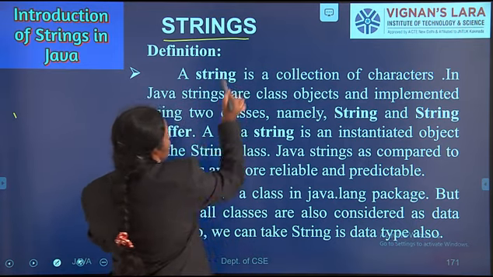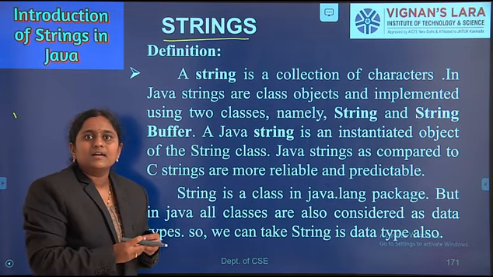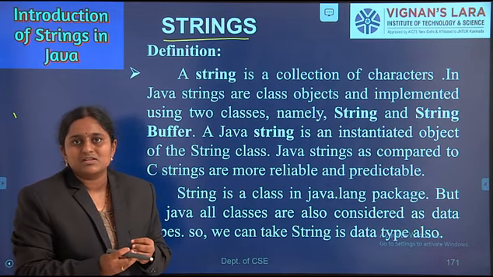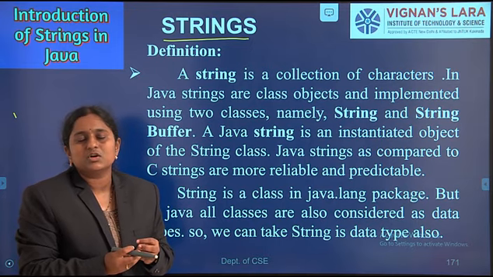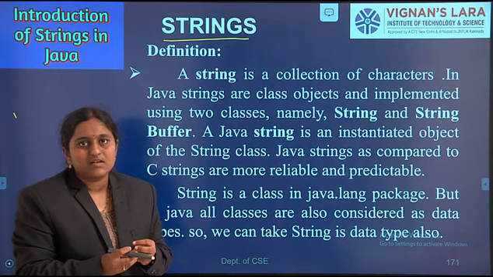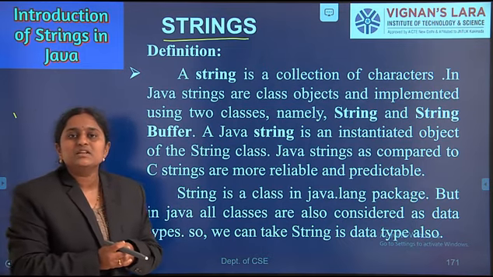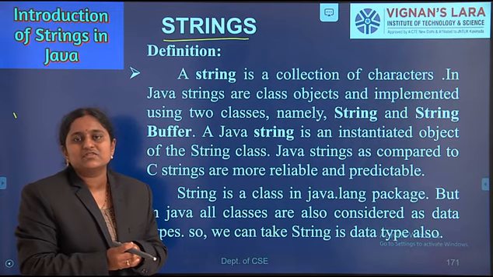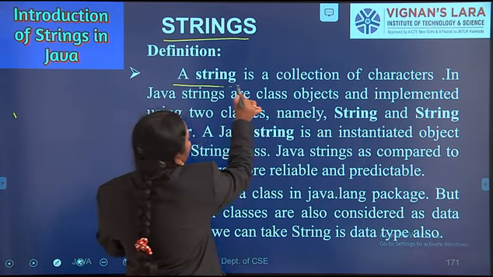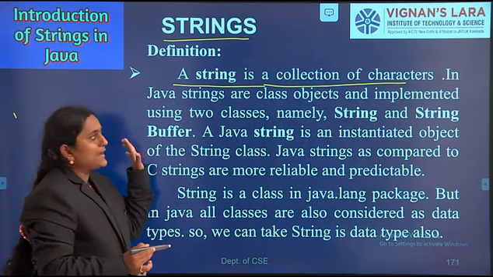Strings concept in Java. Coming to the definition, what is a string? Already you know the strings concept in the C programming language. You have studied it in your first year, first semester C programming. What is a string? String means a group of characters, or a sequence of characters. A string is a collection of characters.